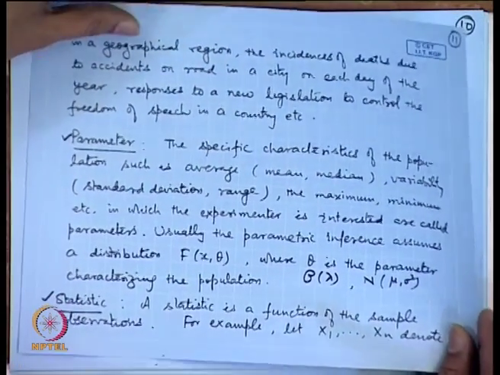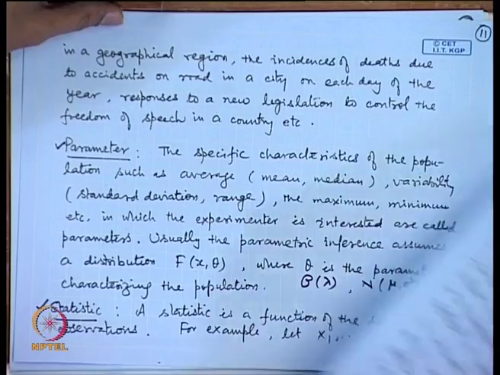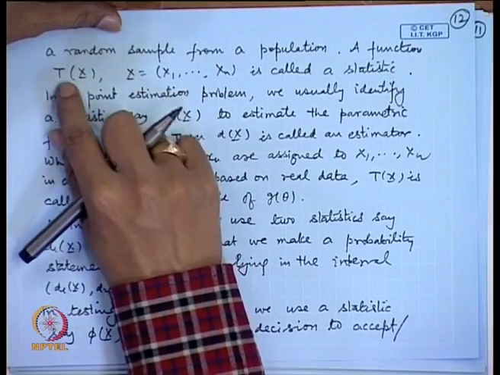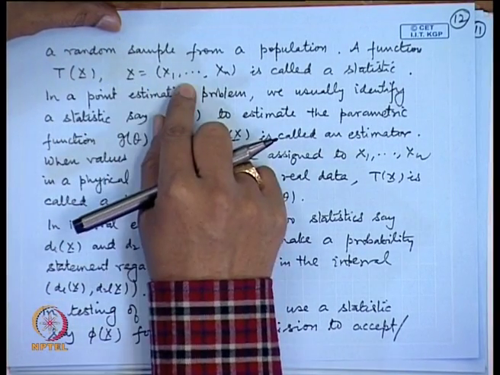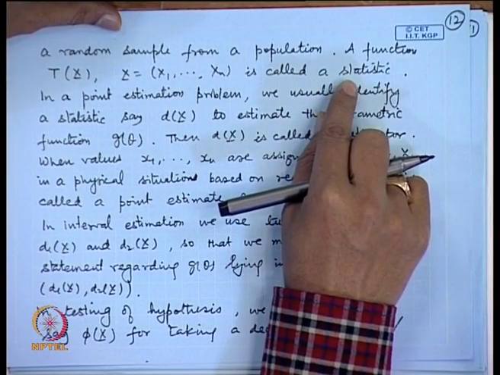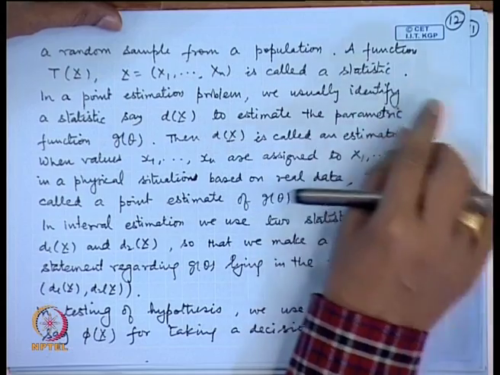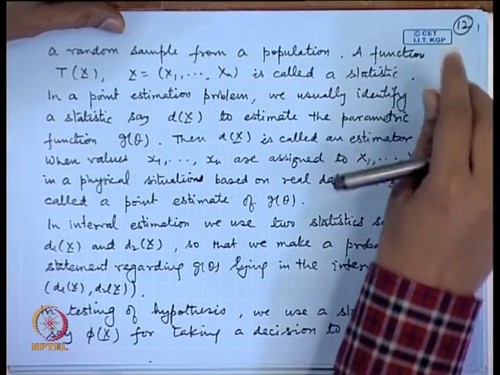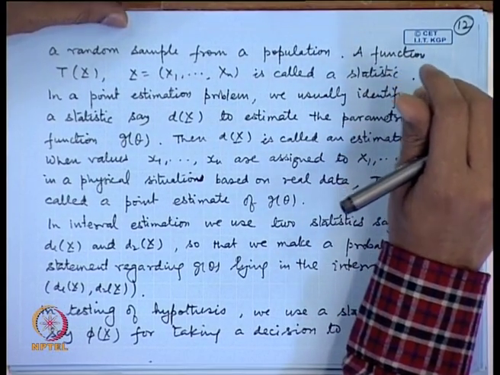So, any function of these observations, let us call it T(x), where x is denoting the sample x1, x2, ..., xn, this is called a statistic. So, in a point estimation problem, we usually identify a statistic, let us call it say d(x). This is called an estimator of the parametric function g(theta).